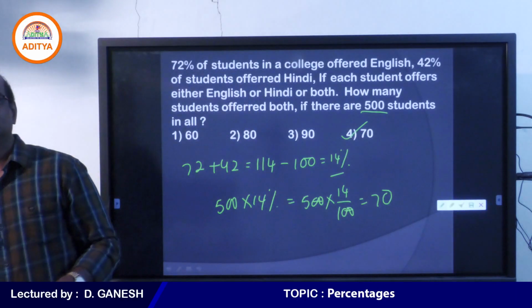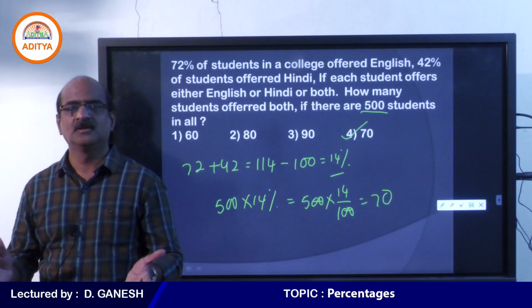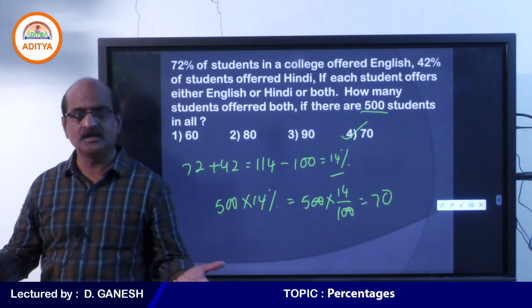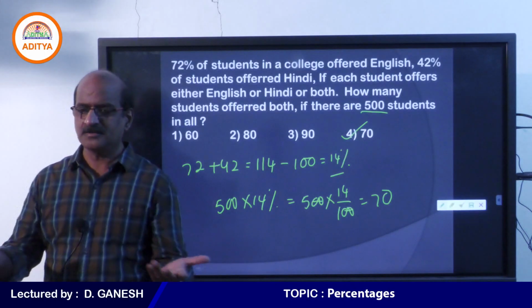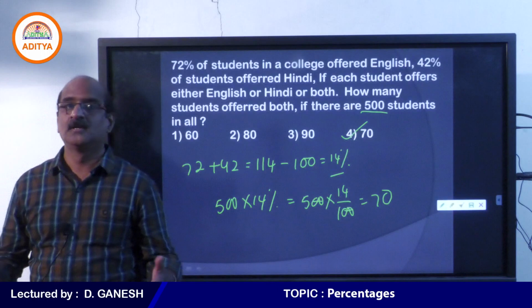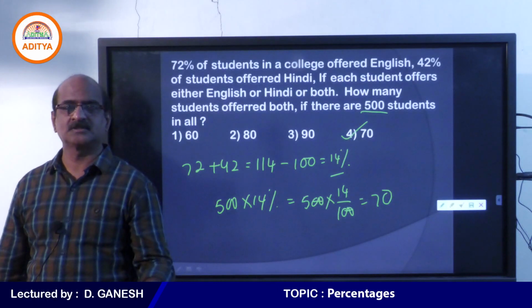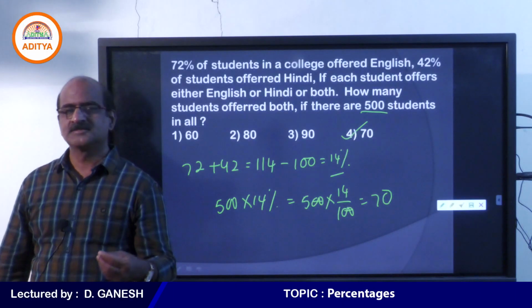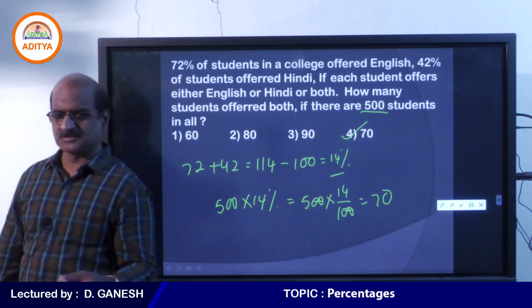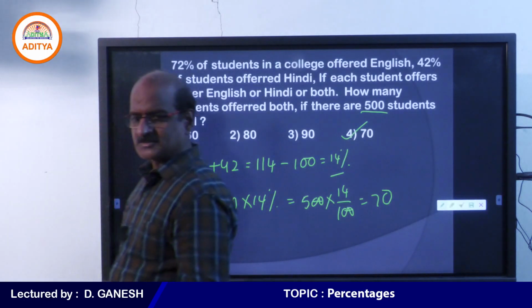Do you understand what actually is the problem? When 72% already took English, then how can you say 42% can take Hindi? No, it is not possible. If it has to be possible, some persons must be taking both. Student, I think another question will help you to get it right. Now student, let me give you this question.